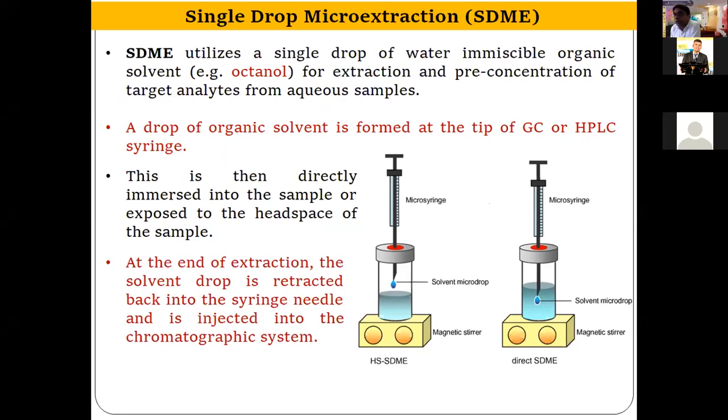So what we do, the working configurations are the same. Here is also a syringe.